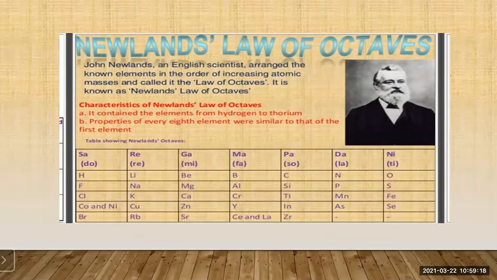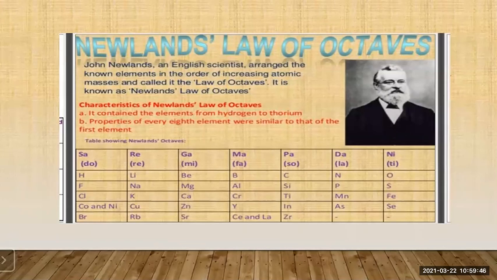Because he arranged the elements according to the musical notes. You know that sa re ga ma pa dha ni sa. The first note and the eighth note are similar. Similarly, he arranged the elements accordingly. Therefore he called it the law of octaves.